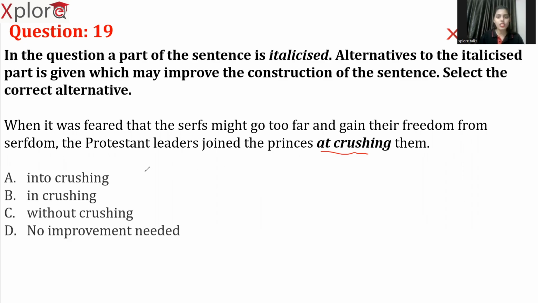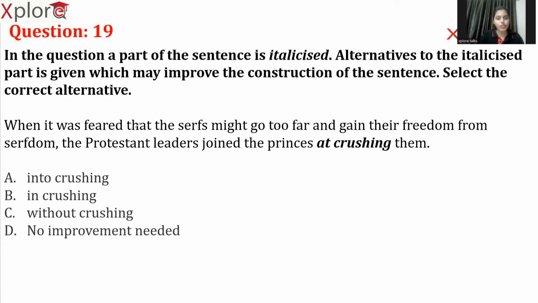And "in crushing them" means they're not physically doing it, right? They're doing something in the process of their downfall. It's not even "without crushing them." They did not mention non-violence or anything here.